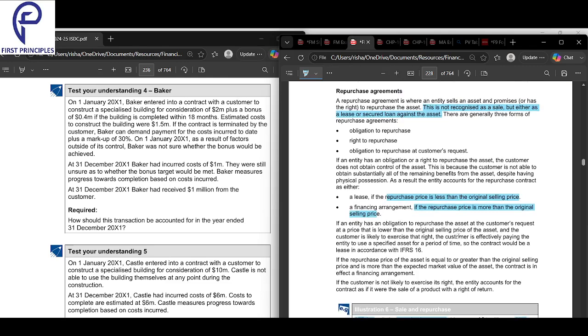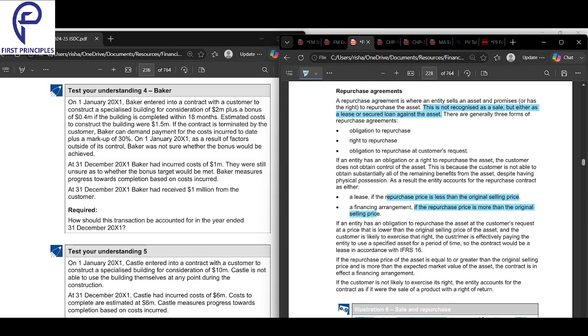Now let's look into the details here. The better way of understanding is to do a practical sum first, and then read the theory. It just makes more logical sense; you can relate it to the example. The repurchase agreement is where an entity sells an asset and promises to repurchase the asset. We have just seen it. This is not recognized as a sale. Either it can be a lease, or it can be a loan against the asset.